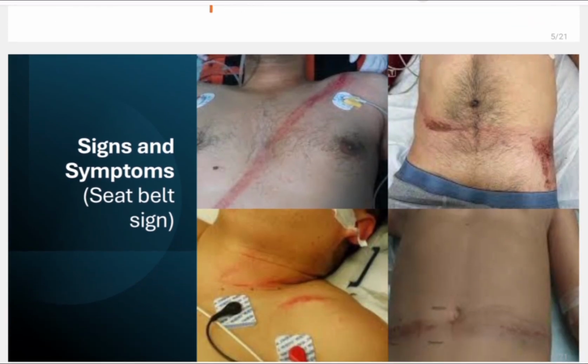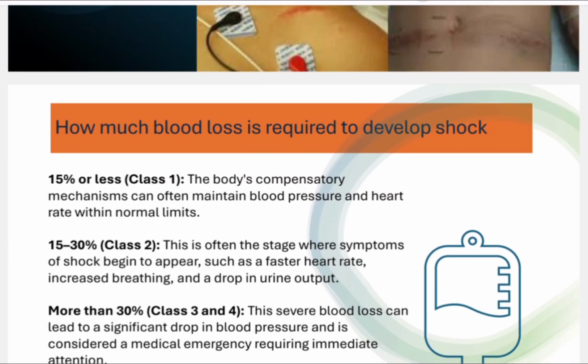Another important sign is the seatbelt sign. You are seeing the photographs on the screen right now. When we travel in a car, we wear a seat belt like this or like this. The seat belt can go through this area. So these are all the seat belt sign. If they show you a photograph in the exam and ask what this is, this is the seat belt sign, and it is seen in blunt abdominal traumas due to motor vehicular accidents. And motor vehicular accidents are the most common cause of blunt abdominal trauma.